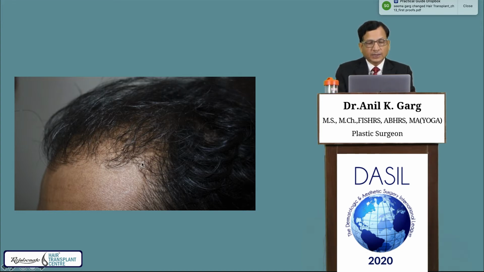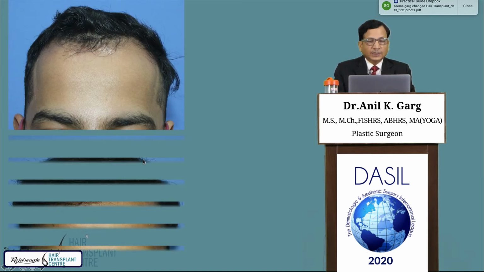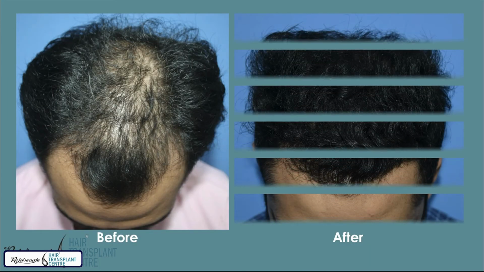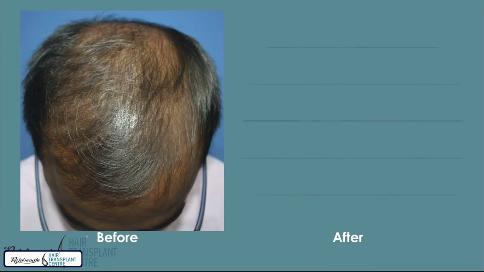Same mistake has been done here, this angle has been made obtuse. Now another area in which he had the scar, we did the same thing. Without lowering the hairline, we created the widow's peak here, and after growth of hair, the forehead looks narrow and the hairline looks lower, but it is not. This is another area we have done. This is another case.